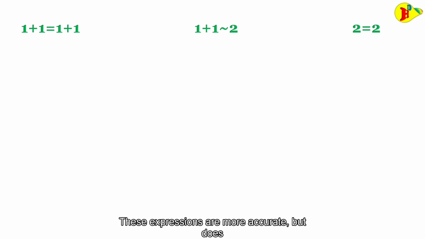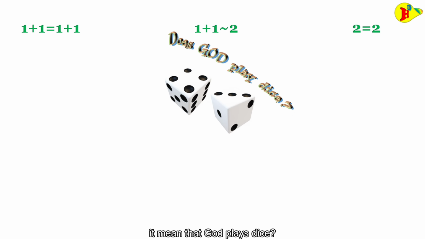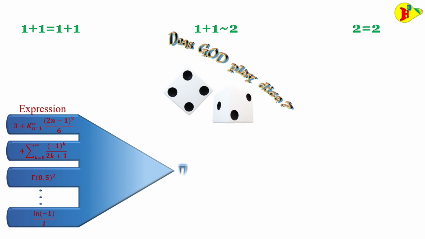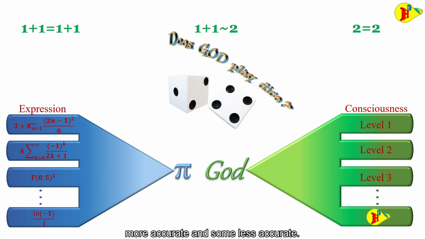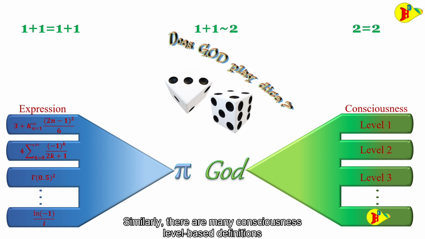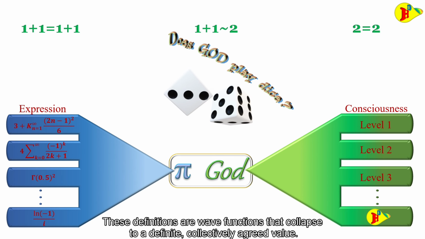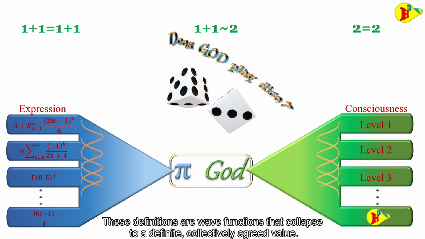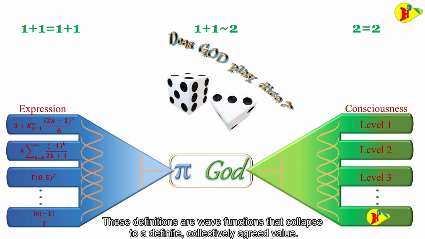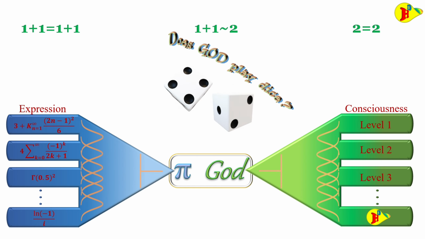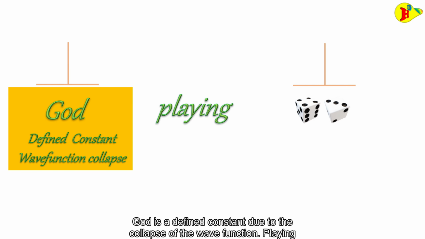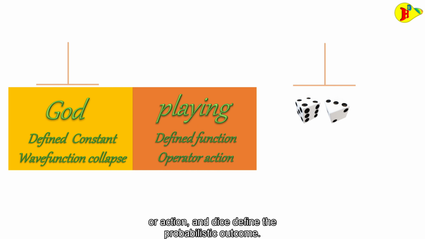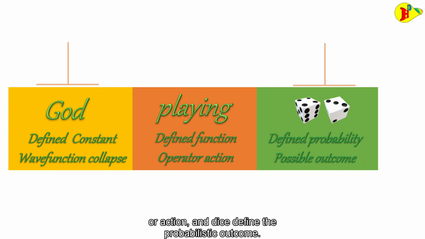These expressions are more accurate, but does it mean that God plays dice? For this we consider pi. There are many definitions of pi, some more accurate and some less accurate. Similarly, there are many consciousness level based definitions of God. These definitions are wave functions that collapse to a definite collectively agreed value. God is a defined constant due to the collapse of the wave function. Playing is an operation or action, and dice define the probabilistic outcome.